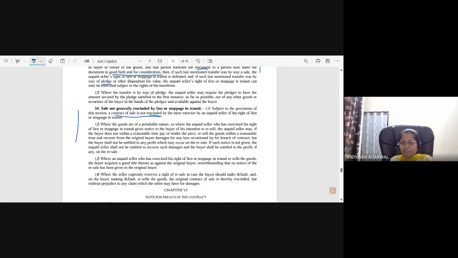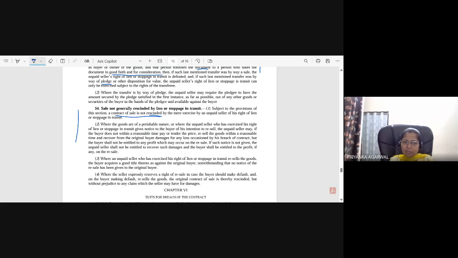So if he has not given a notice to the buyer that he intends to resell, then the seller loses the right to recover from the original buyer damages for any loss. If there is no loss, then what will be the case? There will be a profit. Either there will be a loss, a profit, or the same price recovered.